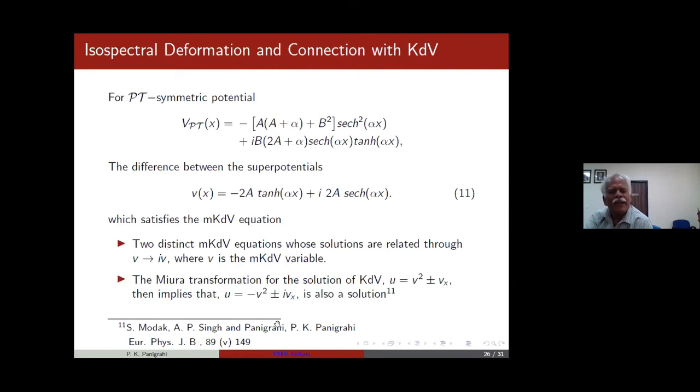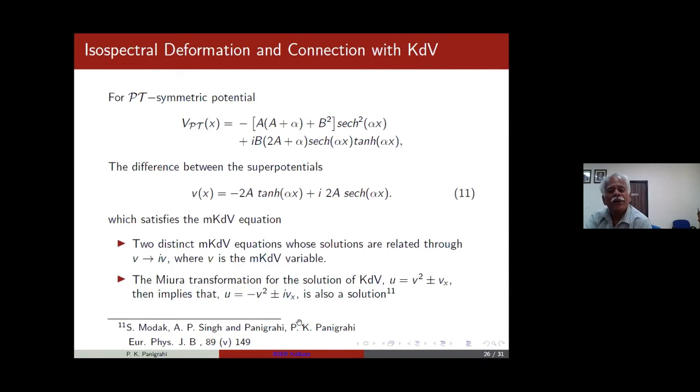This KdV and modified KdV connection has been published in this European journal paper, and you will find that these complex things had already appeared in the context of plasma physics. Apart from the sec-tan kind of thing, you find solutions like cn square plus i cn sn as possible solutions.